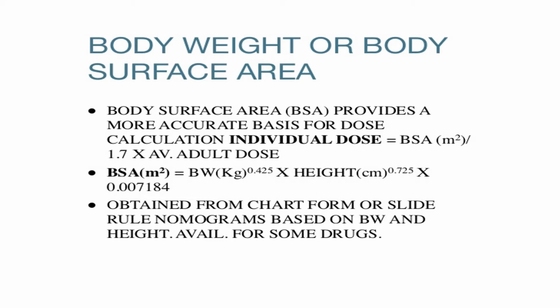Now, there is a formula that individual dose is equal to body surface area in meter square by 1.7 into the adult dose. Now, there is another formula, no need to study that, but this is used for a specific case in which there is edema, extracellular fluid increase or total body weight increase. We use this formula. Both are used in clinical practice regularly, but we recommend the first one.